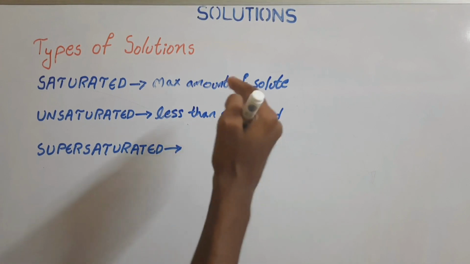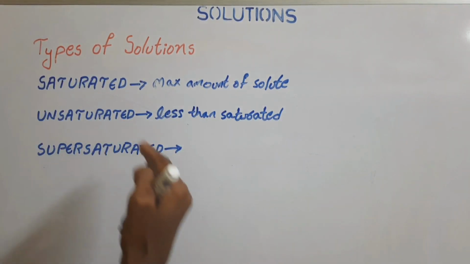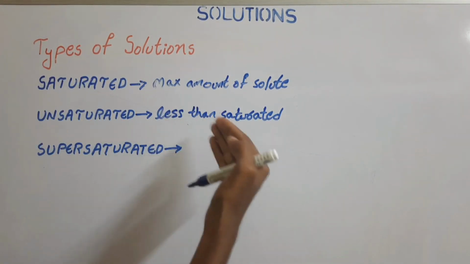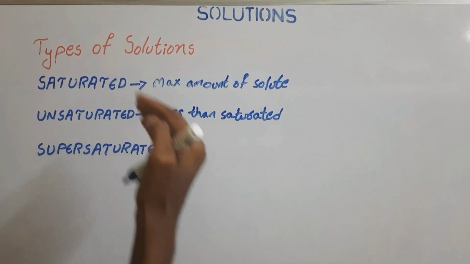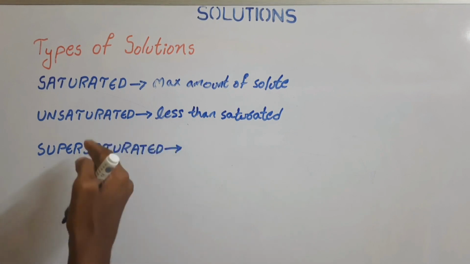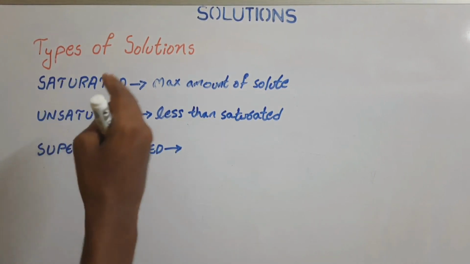It has the amount of solute less than that of a saturated solution. That means it can dissolve some more amount of solute at a given temperature. It can dissolve some more amount of solute in the solution. So that is called an unsaturated solution.